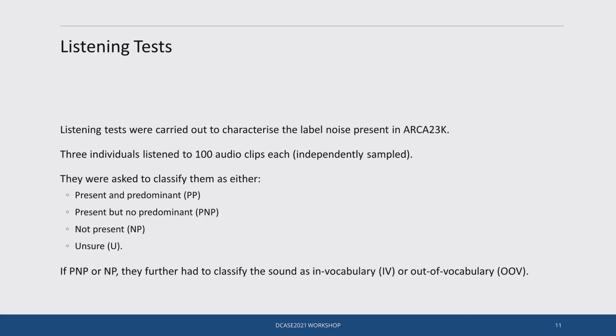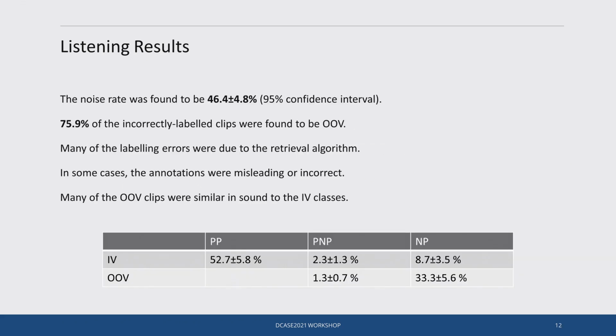To measure the overall labeling accuracy and to characterize the label noise, we carried out a listening test. 3 listeners listened to a different sample of 100 audio clips each, and were told to categorize them. Based on these tests, the noise rate was found to be 46.4%. Of the clips that were incorrectly labeled, 75.9% were found to be out of vocabulary.